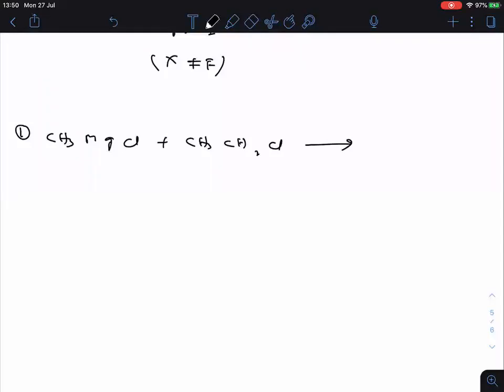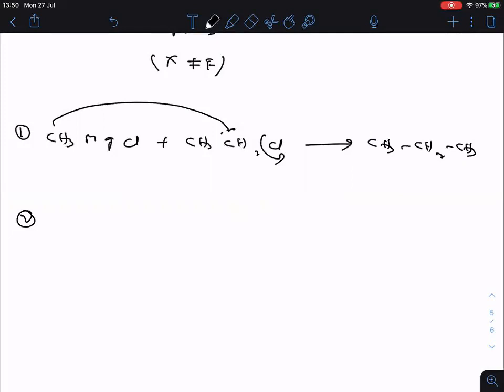Same as the previous case, chlorine will depart out and this CH3 minus will attack on this carbon. So as a result, the product formed is CH3CH2CH3, propane.